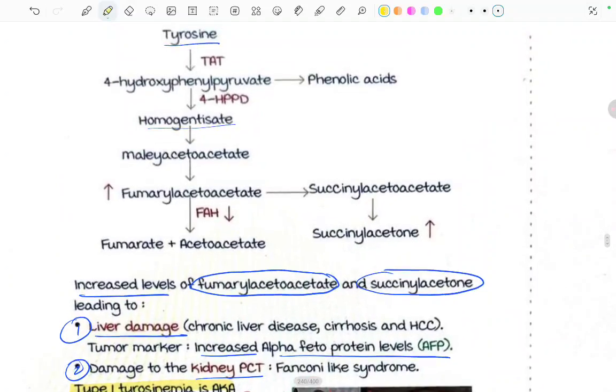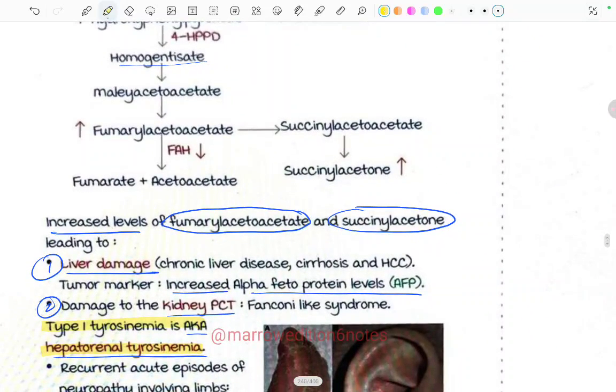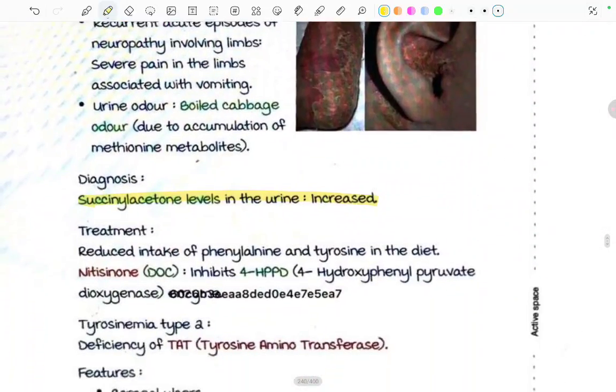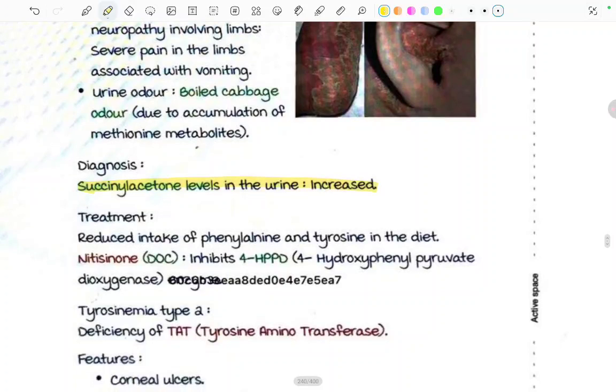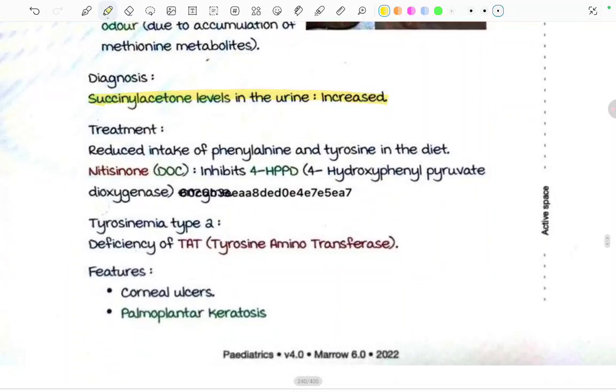We read right here what was increasing: fumarylacetoacetate and succinylacetone. So the succinylacetone levels are increased in the urine, leading to the diagnosis. Now, what is the treatment of tyrosinemia? Reduce intake of phenylalanine and tyrosine in the diet. There is something called nitisinone, which is the drug of choice, and it inhibits 4-HPPD, 4-hydroxyphenylpyruvate dioxygenase.